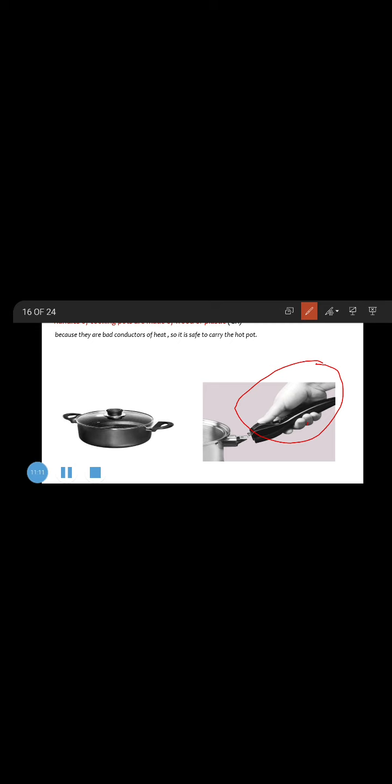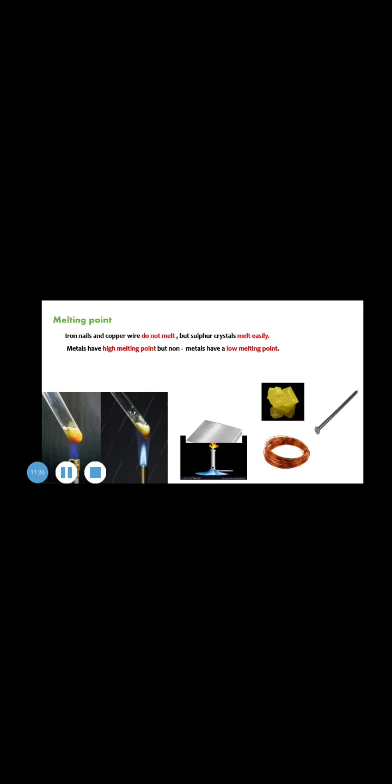From plastic or from wood, because they are non-metal, so they will not conduct electricity, so they are safe to hold. Okay, because they are bad conductors of heat, so it will be safe to carry the hot pot.